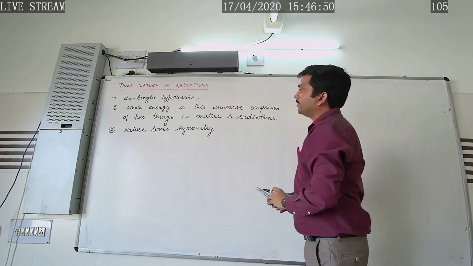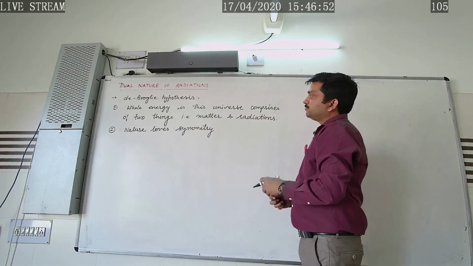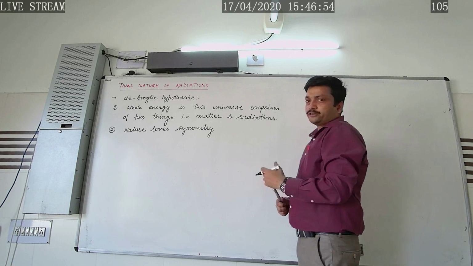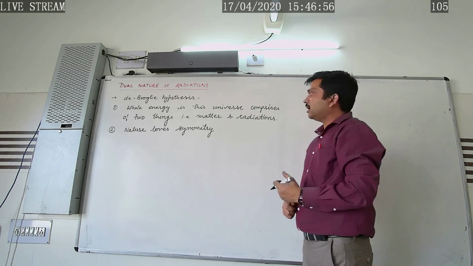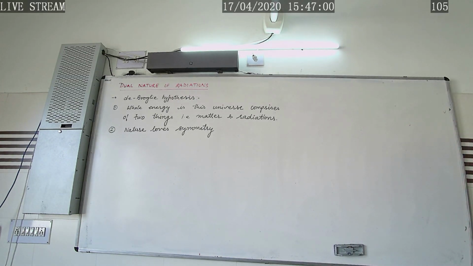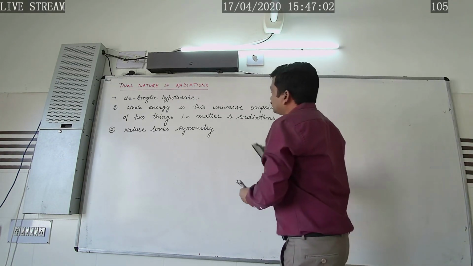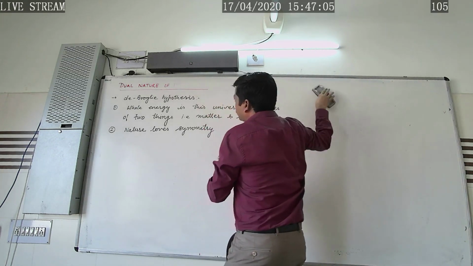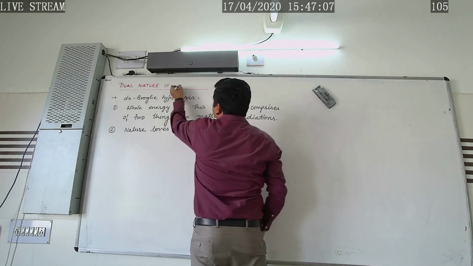Then what would happen? If the radiation possesses the dual nature, then matter should also possess the dual nature. So instead of dual nature of radiation, here we are studying the dual nature of matter.